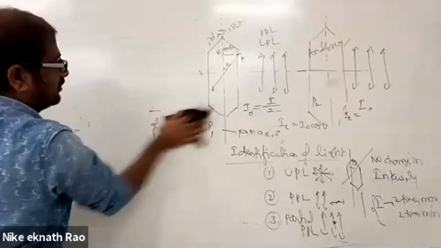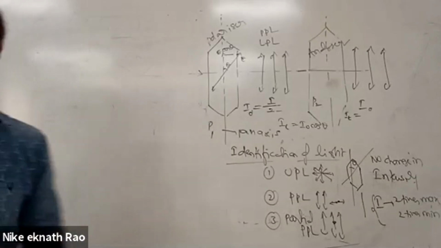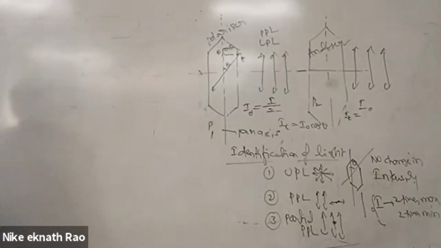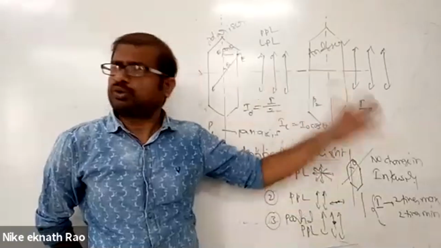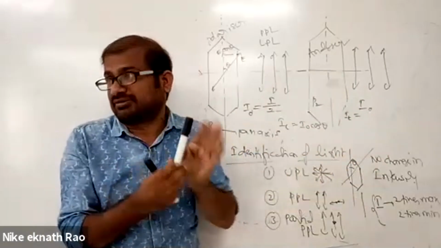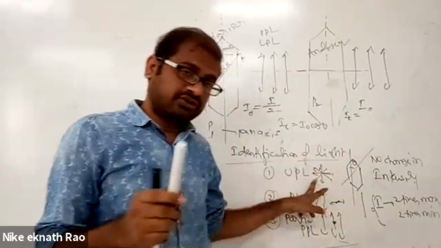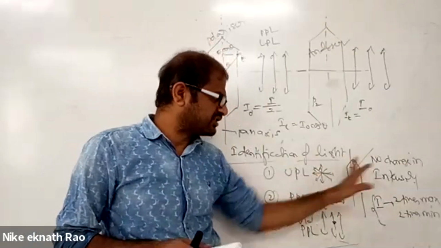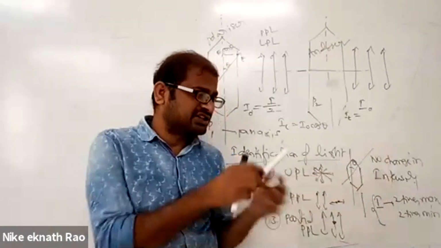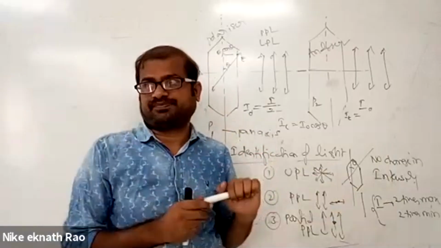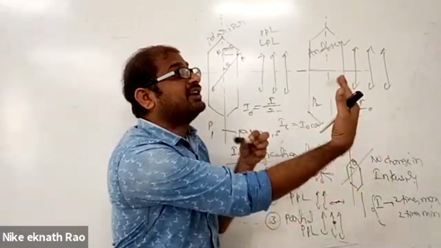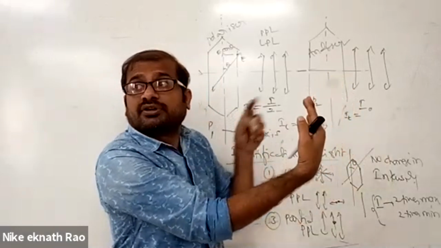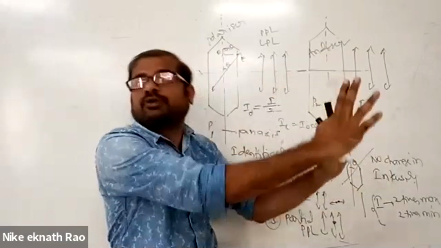Yes, ma'am. Wait. When unpolarized light is incident and you are varying the intensity, even after rotating, the intensity does not change. See, your classmate is asking a doubt: some intensity decreases, but when you analyze the intensity again for different orientations, the intensity remains the same. Of course, it may be reduced to half, but again that intensity is not varying when rotating. That is the meaning of it.